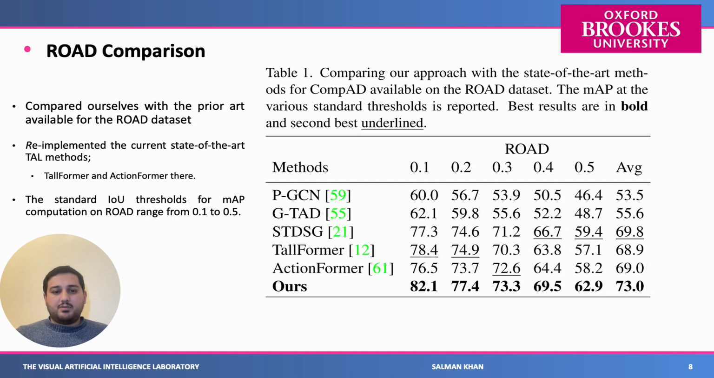We perform experiments on three different types of datasets. Firstly, ROAD. ROAD is the first complex activity detection dataset proposed in the STDGS paper, where they show the performance with three different types of methods. In this paper, we also re-implement TemporalMaxer and ActionFormer, the recent temporal action localization methods, on complex activity for ROAD, to show a fair comparison of our method with the most recent methods.